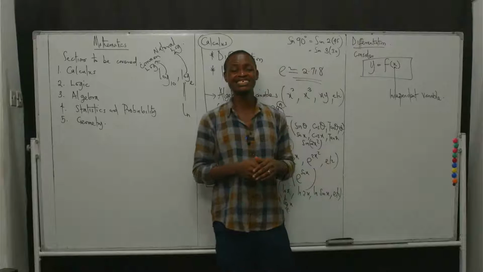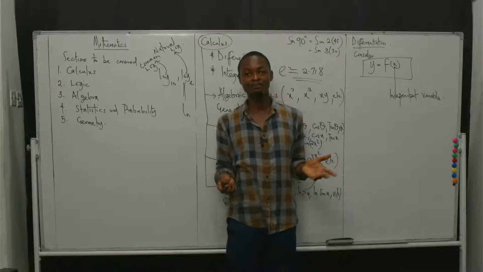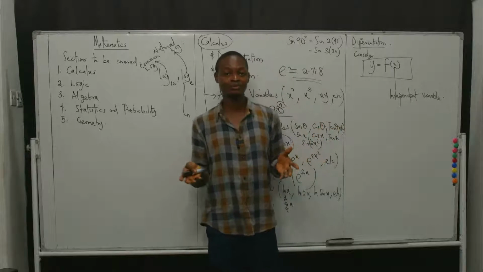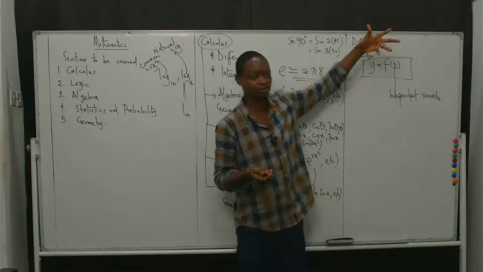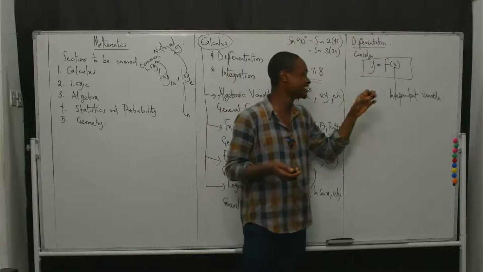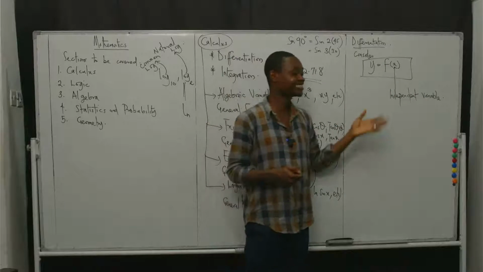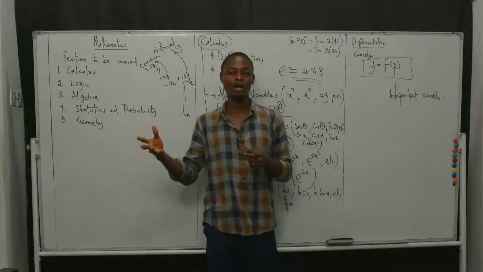Independent variable means that, from the word independent, it can do whatever it likes, right? Its decisions are the only thing that matters. Are we together? It's the independent variable, which means that the function needs that x in order to exist, right? X is the independent guy, the guy that holds all the power.